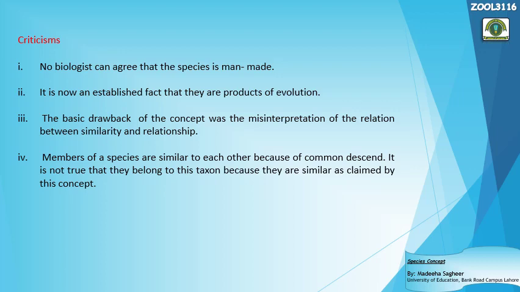It is not true that they belong to this taxon because they are similar, as claimed by this concept. This concept claimed that people used to group the individuals just because they look similar. No, species have been grouped not just because they look similar, but because of common descent, because of evolution. So this concept is based on many misunderstandings. That's why this philosophy was rejected, that nature just produces individuals and not species. Species have been produced by nature, but actually they are the product of evolution.